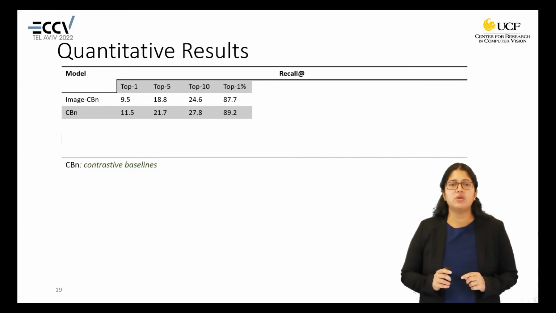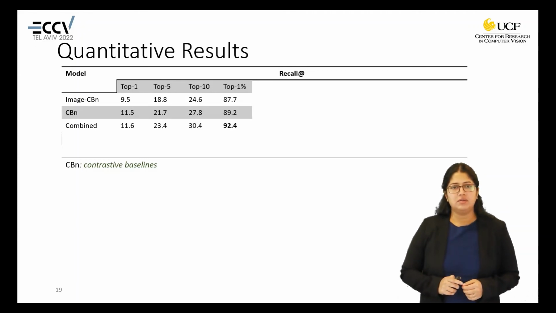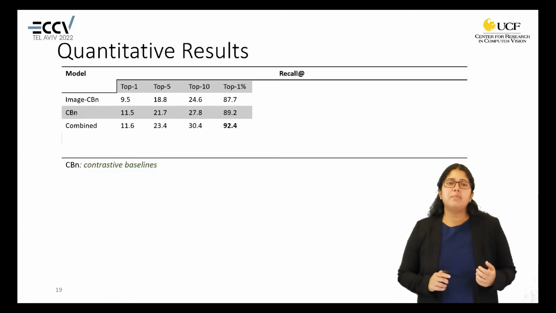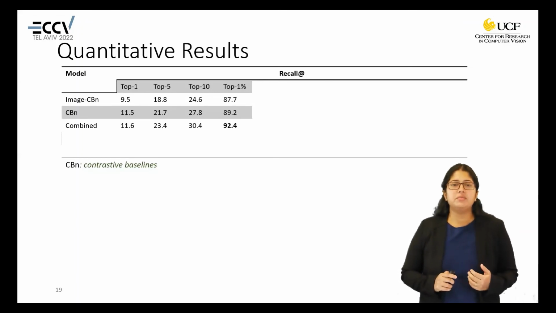This improvement is because of the additional information or context available with the videos as compared to images. In our combined model, we see further improvement because of the various augmentations that bring viewing variance and provide hard negatives for better learning.